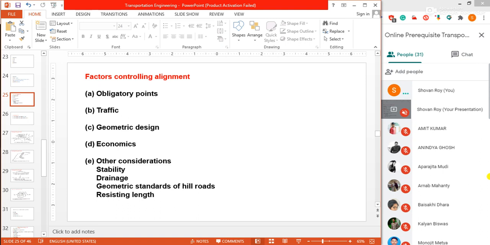Thus, it may be necessary to change the alignment in view of design speed, maximum allowable super elevation, and coefficient of lateral friction. All these things will be discussed in your geometric design section. So I will not talk much more about these things. It may be necessary to make adjustment in the horizontal alignment of roads, keeping in view the minimum radius of curve and the transition curves. Also, what is a curve?